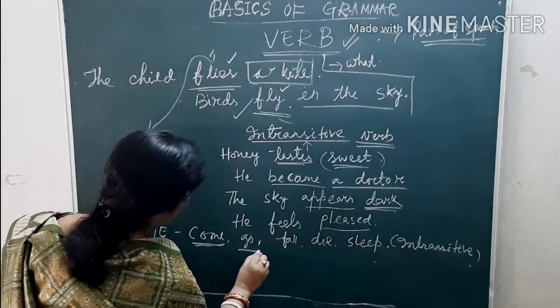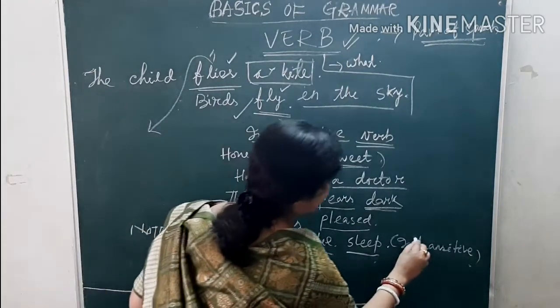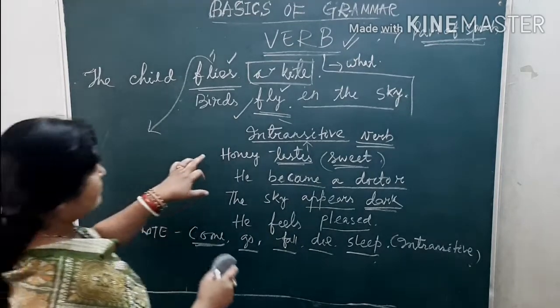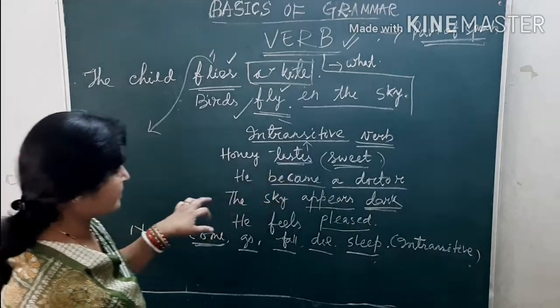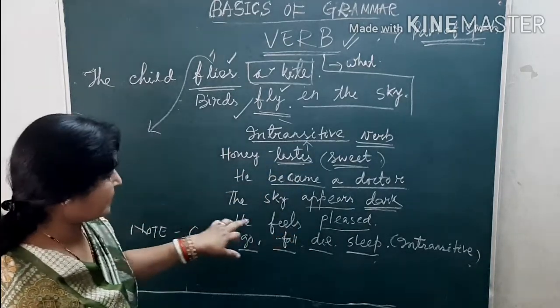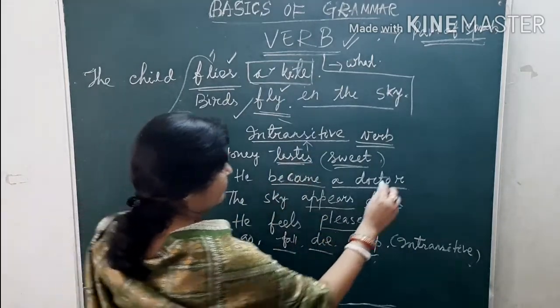Come, go, fall, die and slip. Always used as intransitive verbs. So here I have written these words like honey tastes sweet. He became a doctor. The sky appears dark. He feels pleased. So these all are intransitive verbs.